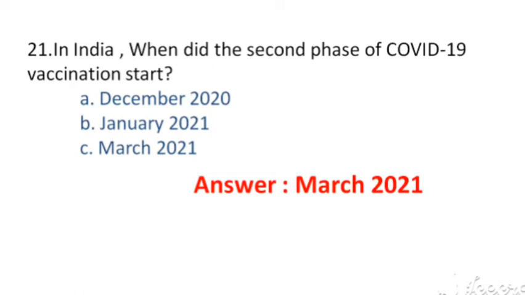In India, when did the second phase of COVID-19 vaccination start? The options are A. December 2020, B. January 2021, C. March 2021.